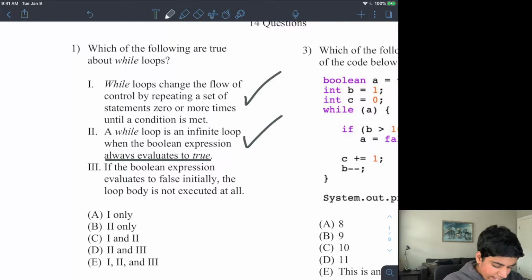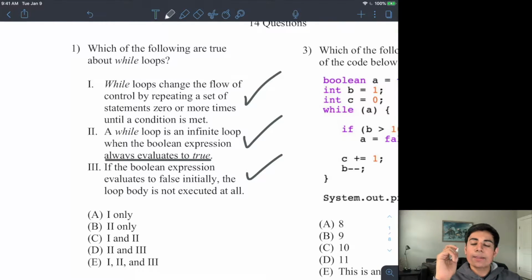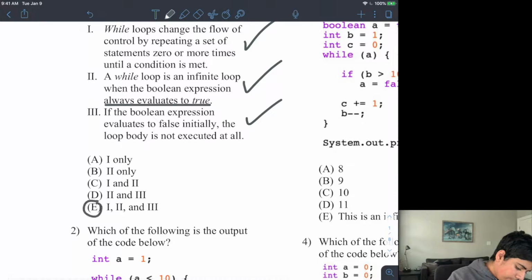And then 3, if the Boolean expression evaluates to false initially, the loop body is not executed at all. This is also true because remember, if the condition is not true initially, the loop will repeat 0 times, meaning it's not going to run. So the correct answer for this is going to be 1, 2, and 3.